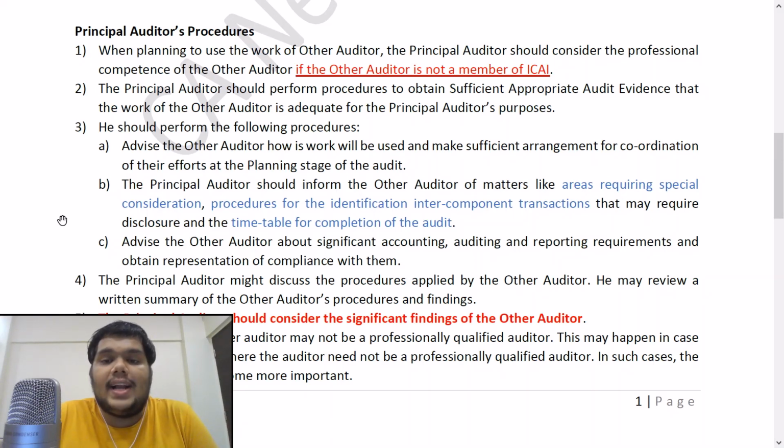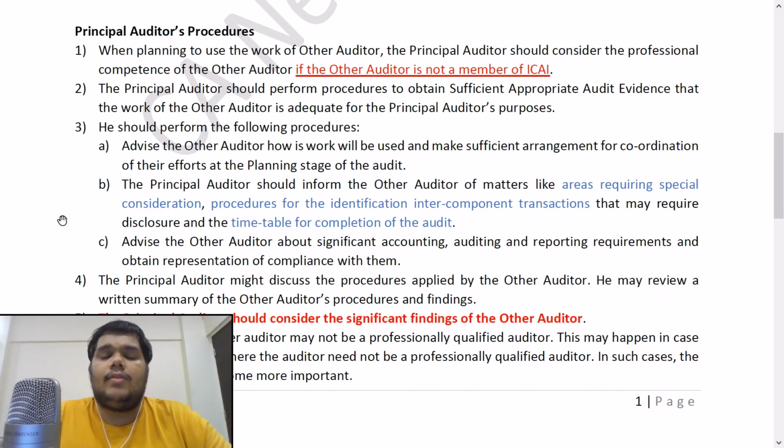But if he's not a member of ICAI, then the principal auditor has to consider the professional competence: whether this other auditor is professionally competent, whether he has the requisite knowledge and skills to perform a proper and appropriate audit. Point number 2, the principal auditor should perform procedures to obtain sufficient appropriate audit evidence that the work of the other auditor is adequate for the principal auditor's purposes. So he has to check the adequacy of the work, whether the other auditor has done sufficient work so that he can place his reliance upon it.